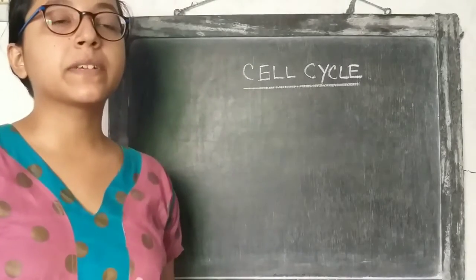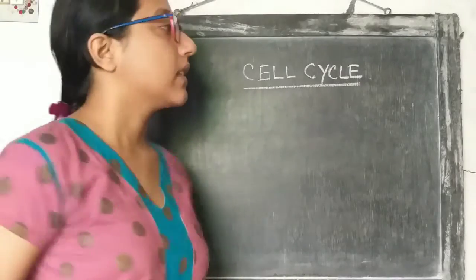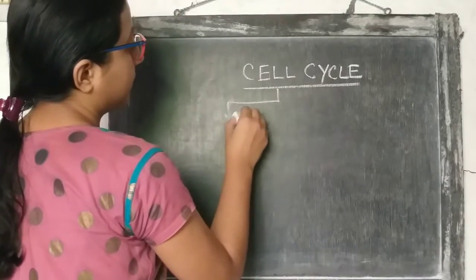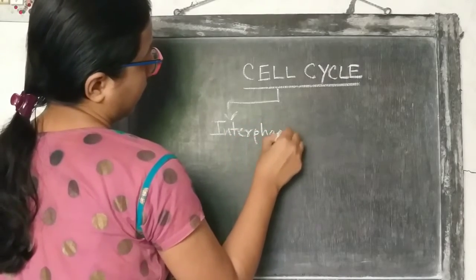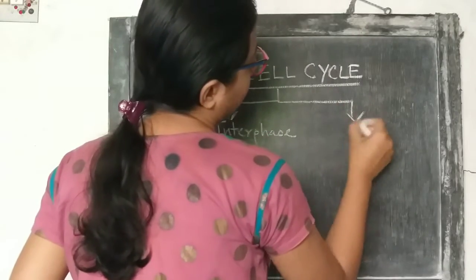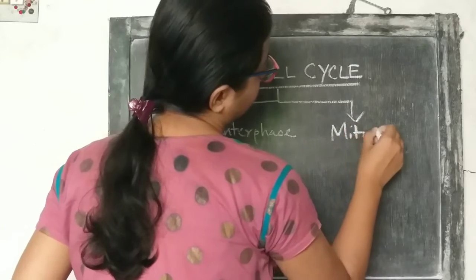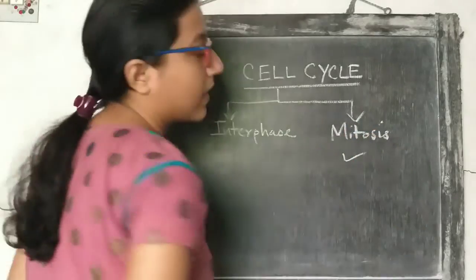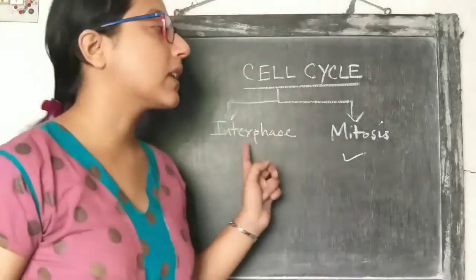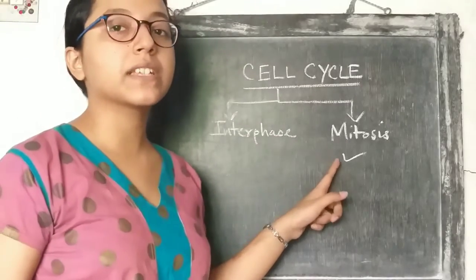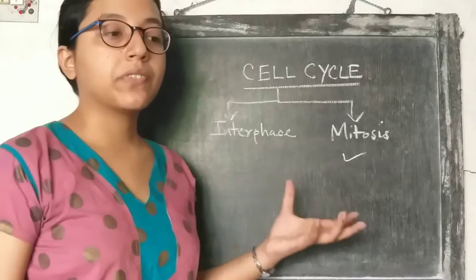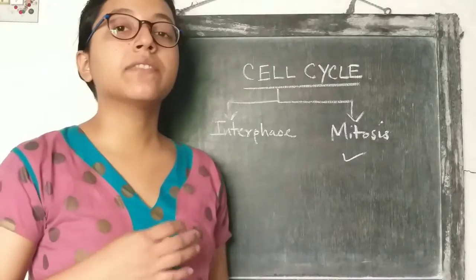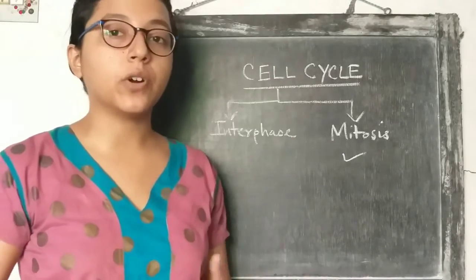So the cell cycle is basically divided into two phases. The first one is interphase, and the second one is the mitosis phase. Mitosis phase and the interphase. The mitosis phase is the phase where the cell actually divides. And what is interphase? Interphase is that phase in which the cell prepares itself for division.